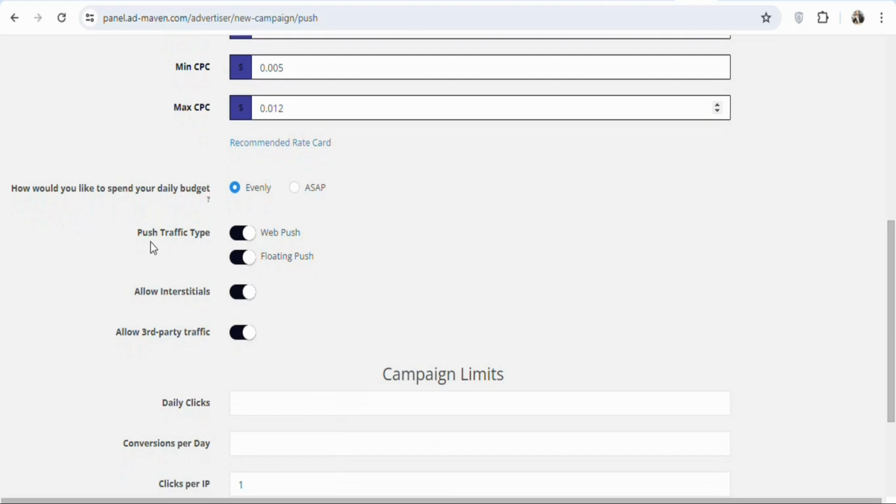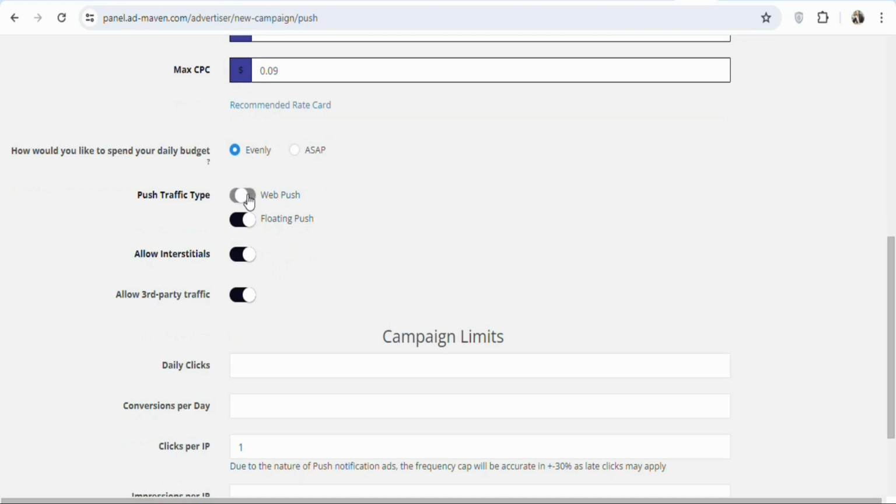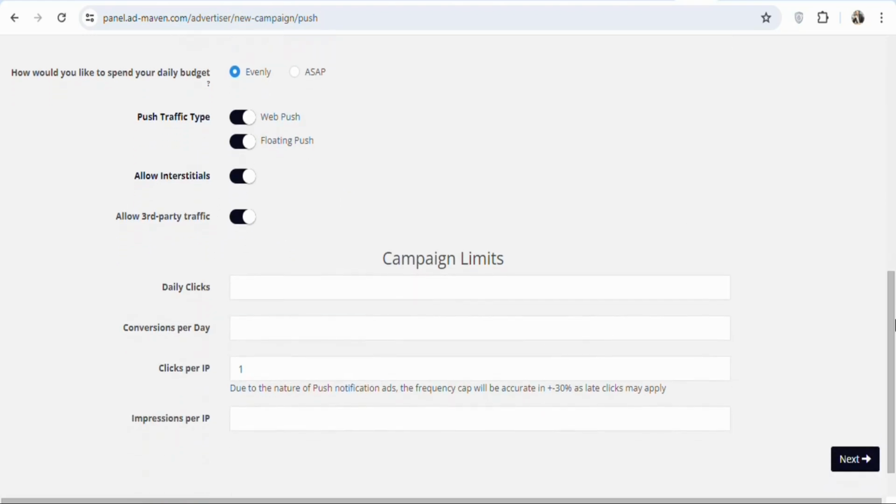You can see push traffic type, you can see web push, floating push. Any of them that you don't want, you can switch it off. But in this case, I want all of them. You can see the rest. Any of them that you don't want, you can switch it off. But in this case, I want all of them, so switch it on.